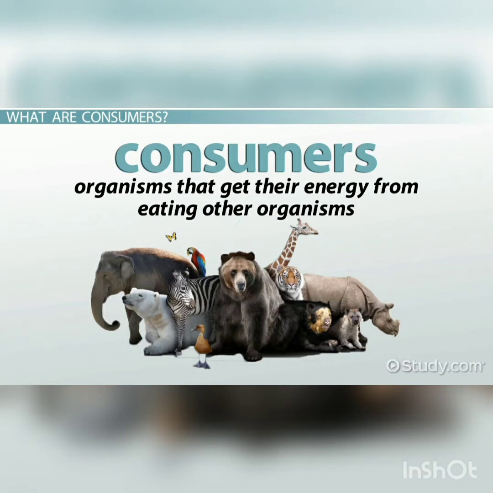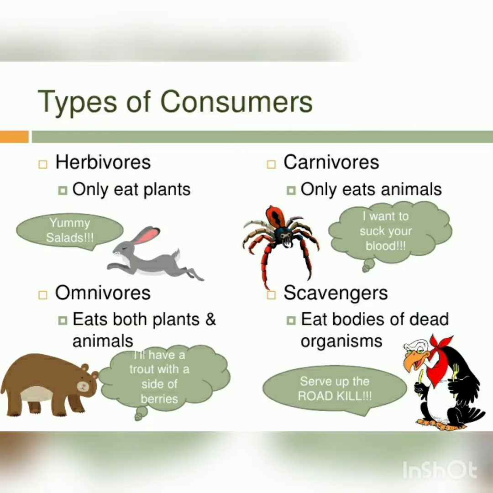Living organisms that cannot make their own food but depend on producers for food are called consumers or heterotrophs. So, living organisms that cannot prepare their own food but depend on the producers for food are known as consumers. All animals are consumers. They are further divided into herbivores, carnivores, and omnivores. Herbivores: animals that eat green plants are called herbivores.